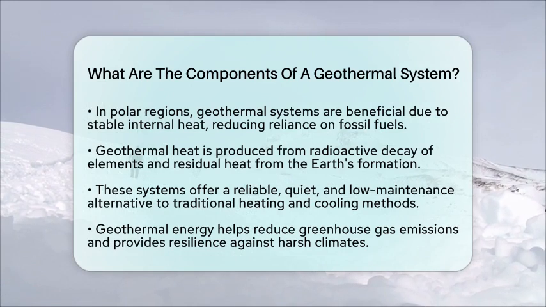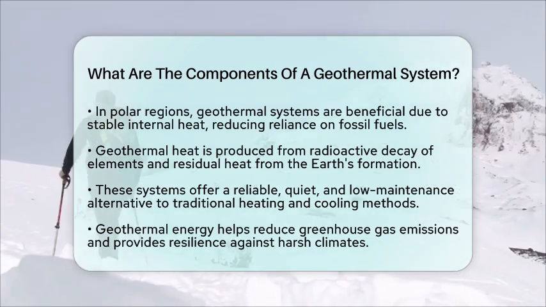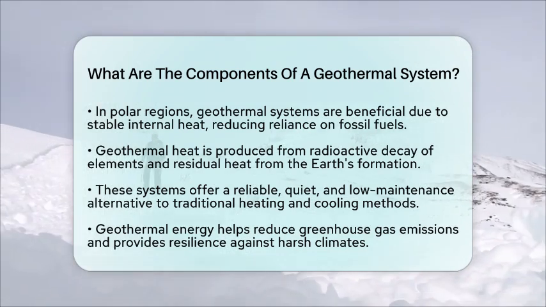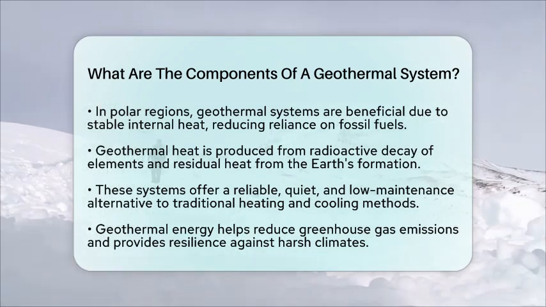Overall, the components of a geothermal system, ground loop, heat pump, distribution system, and control system, work together to convert the Earth's steady underground heat into usable energy. This makes geothermal energy an effective solution for sustainable energy needs in polar regions.